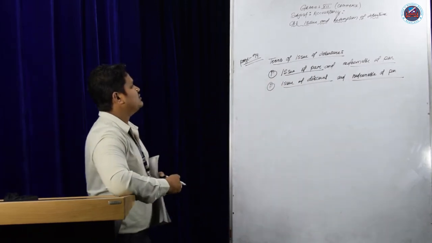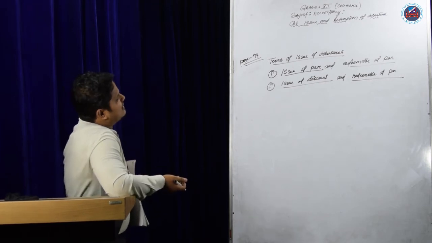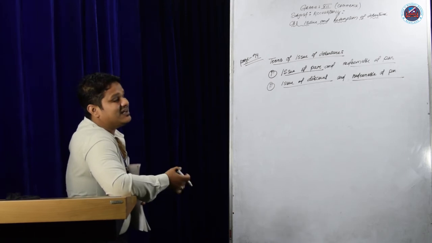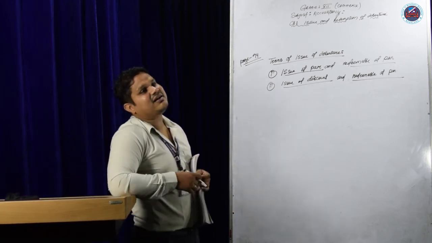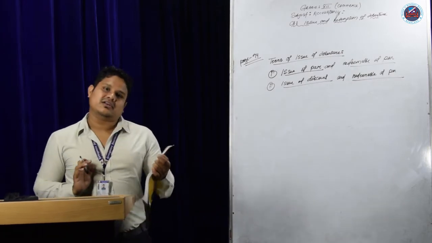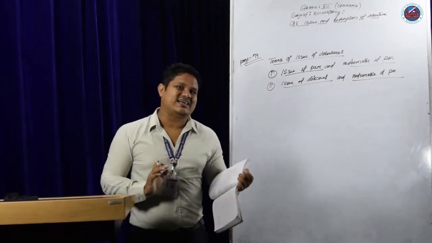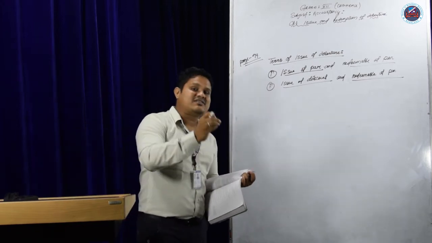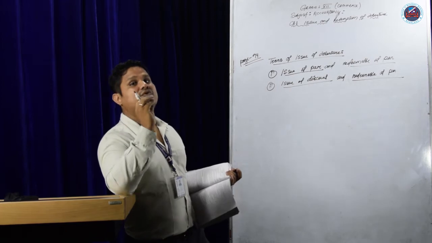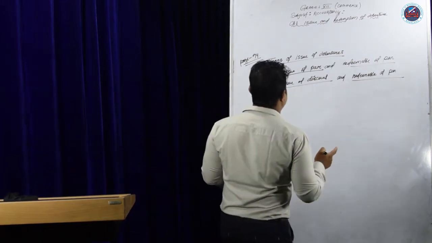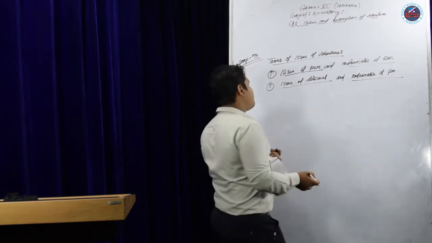That is the second type of terms of issue of debenture. The company is issuing a debenture at a discount and redeemable at par. That is a loss for the company, because while issuing the debenture the company gives a discount, but when the payment terms come, the company will pay the full amount of the debenture.